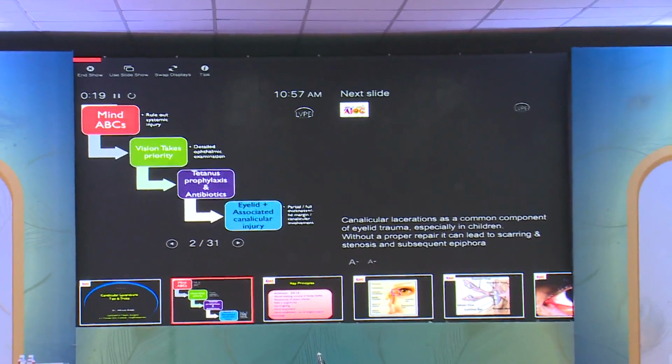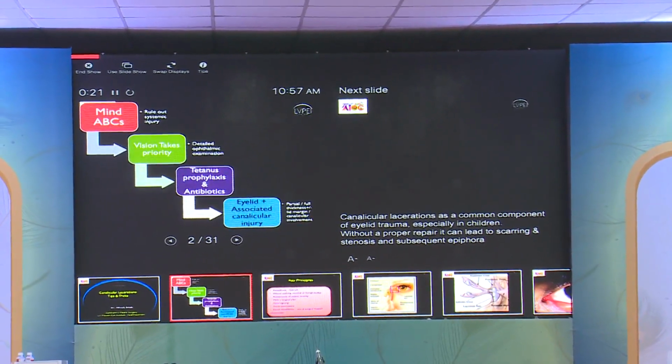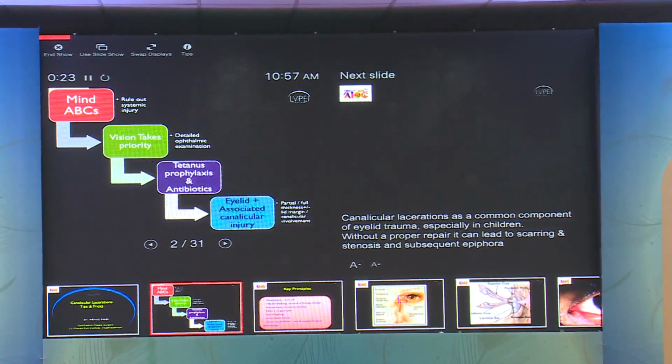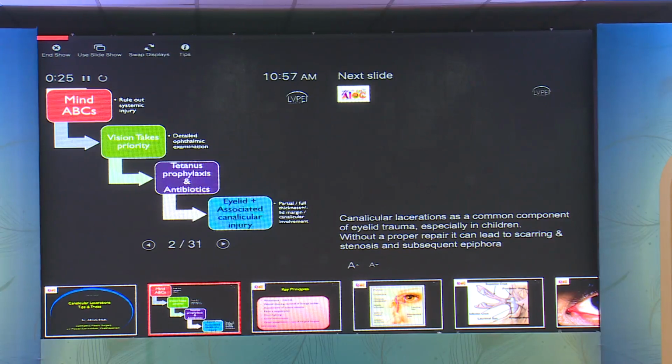Okay, good morning, everybody. I'm here to talk about canalicular laceration, some tips and tricks. Like Dr. Sameer has already elucidated, whenever there's an ocular trauma, we have to mind our ABCs, that is airway, blood, and circulation, rule out any systemic injury, and then vision takes priority over any eyelid or canalicular trauma. We also take care of tetanus prophylaxis and antibiotics.